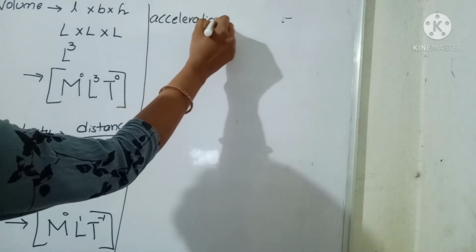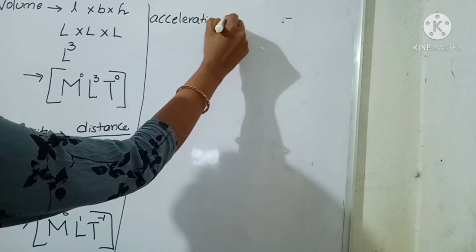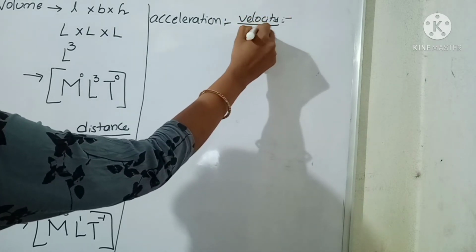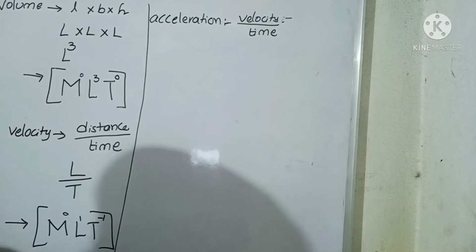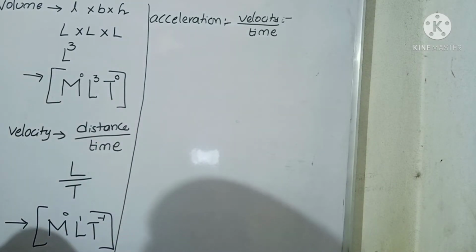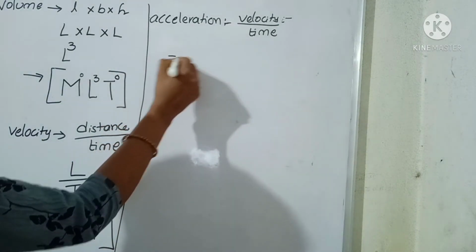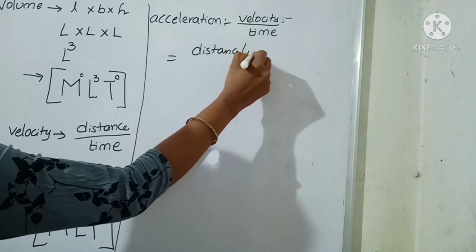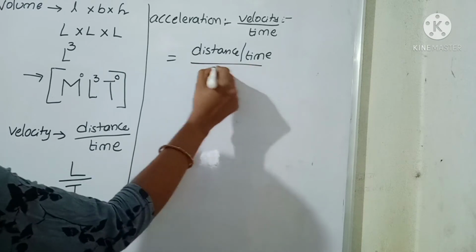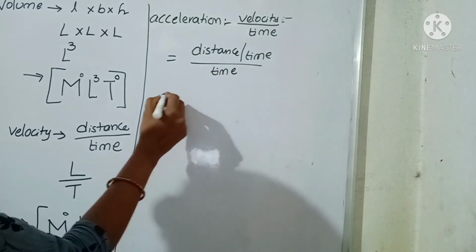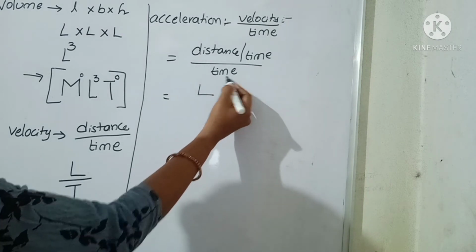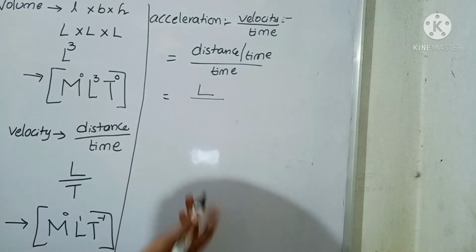Next we can write the formula acceleration. So what is the formula for acceleration? Velocity by time. So what is the velocity formula? Distance by time. So here we can write distance by time by time. So distance is in terms of L we can take L, and here time and here time. Time into time, time square is there.